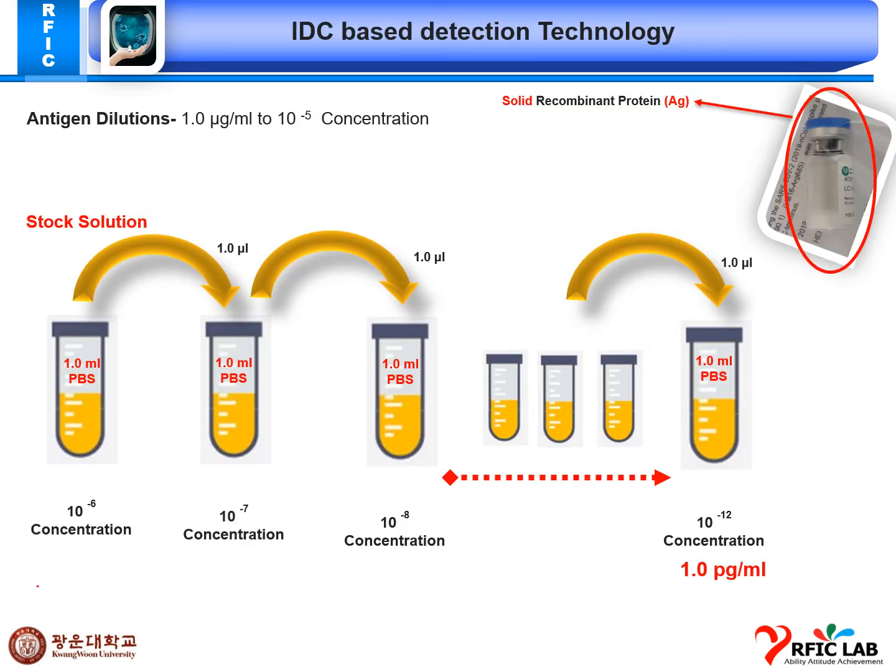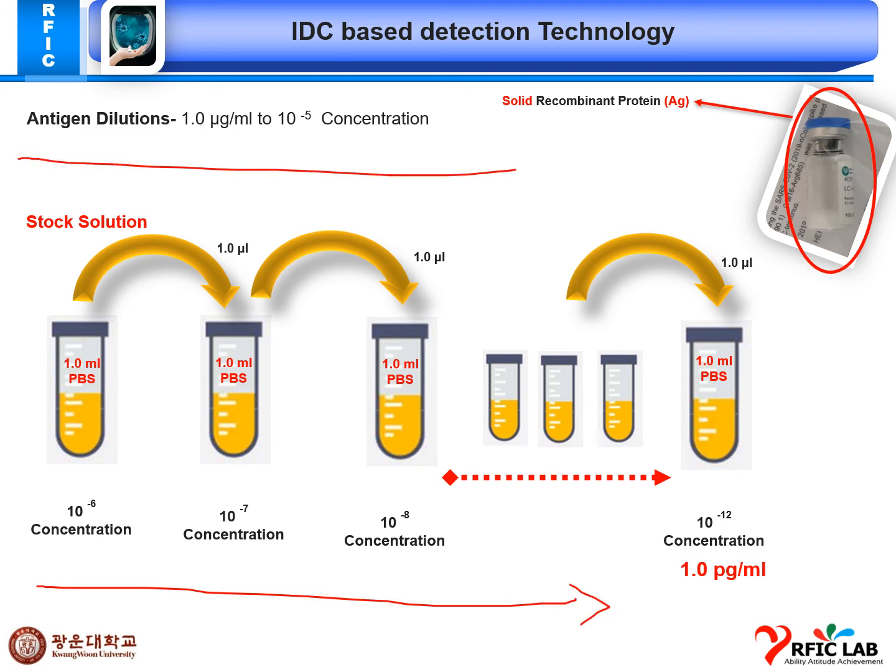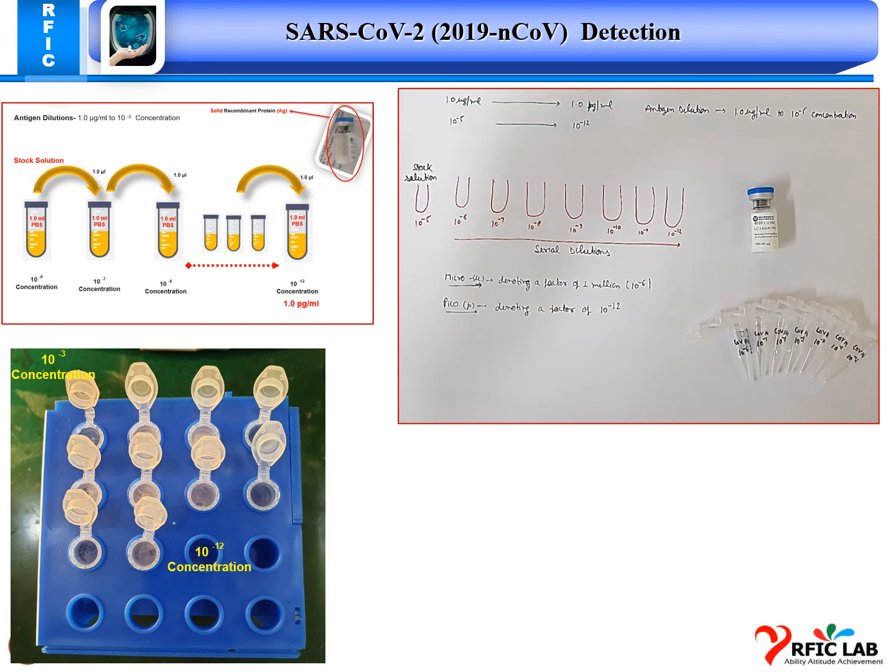Basically this is our supporting part, how I did the antigen dilution for multiple concentrations for our experiment process. So this is our 10 to the power minus 3 concentration to 10 to the power minus 12 concentration in these centrifuge tubes, and some calculations that I did.